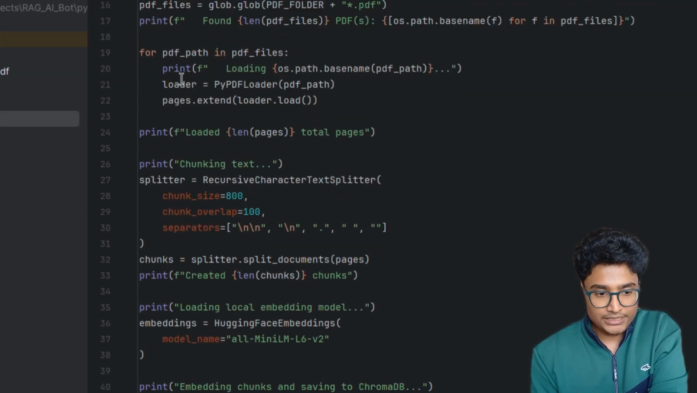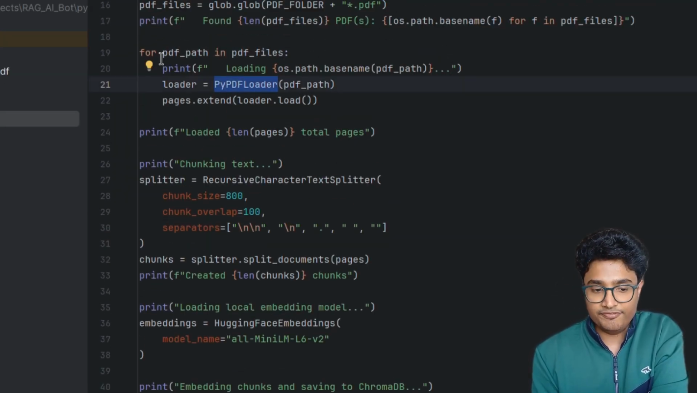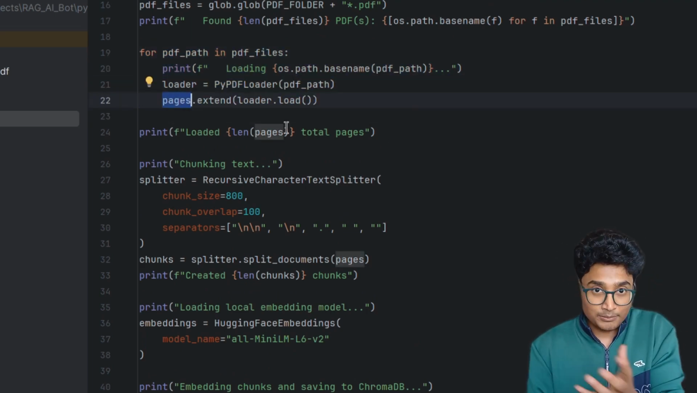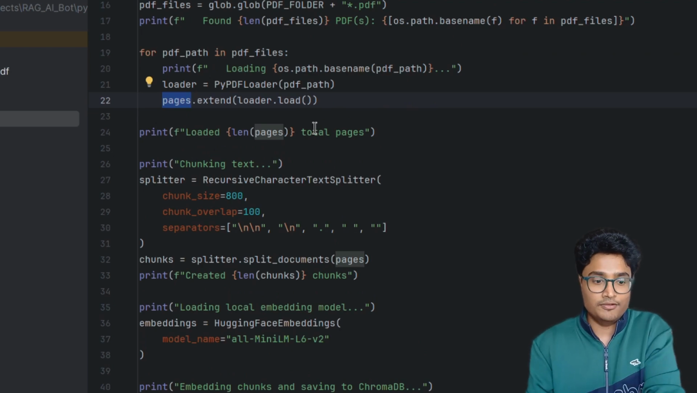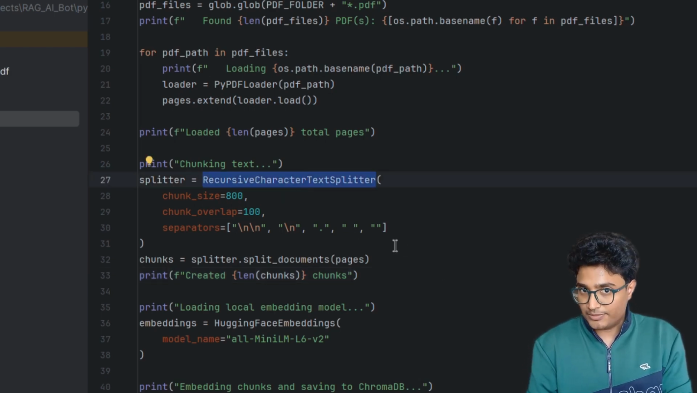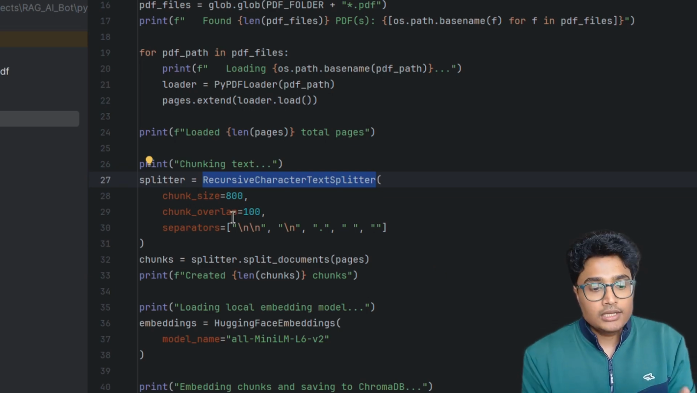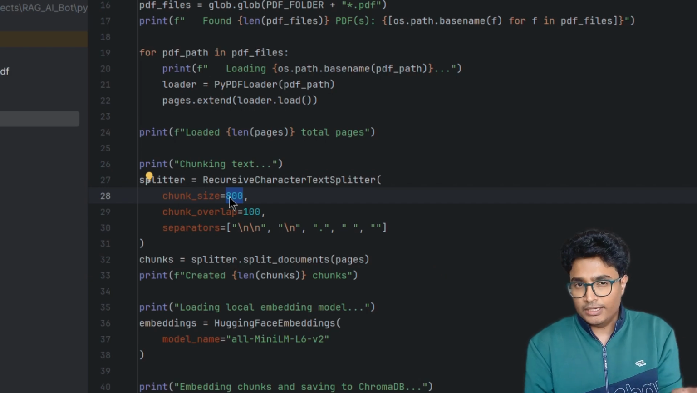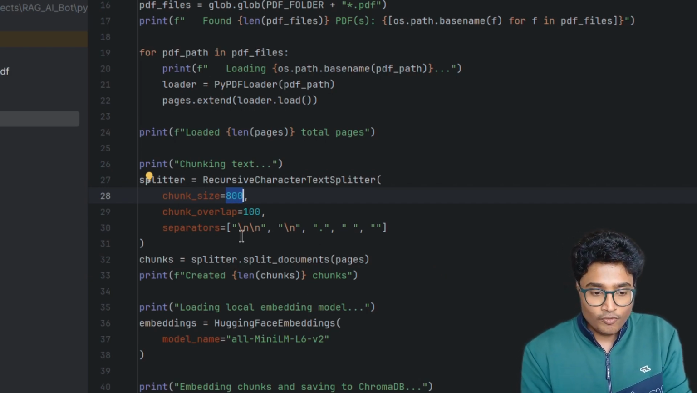So using PyPDF loader, we are loading the PDF file and we are getting all the pages extracted. So you can see that this pages variable is nothing but a list which holds all the pages of the PDF file. The next phase is chunking. So this PDF data will now be chunked. I am using RecursiveCharacterTextSplitter to chunk these documents. Now my chunk size is 800. This is characters, which will be roughly 120 to 150 words, and the overlap is 100.